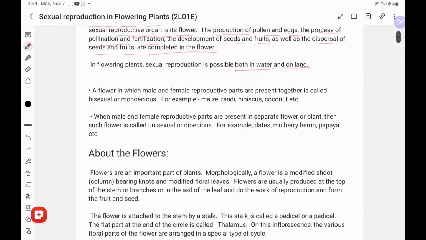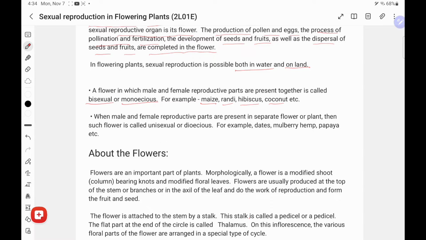Now, flowers are of two types: bisexual or monoecious. When both male and female parts are found inside the same flower, that is called monoecious or bisexual. For example, maize, rose, hibiscus, and coconut.